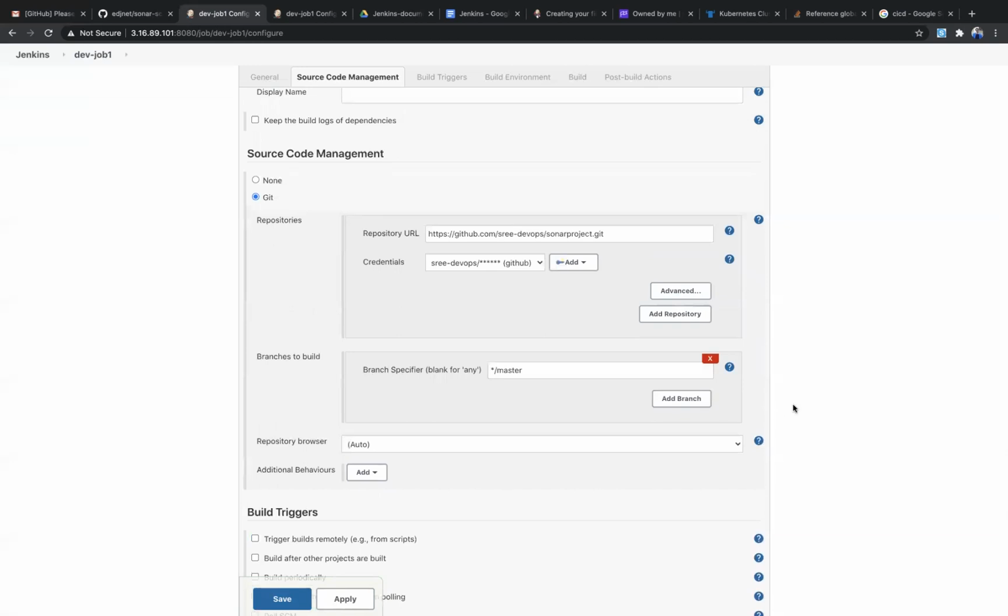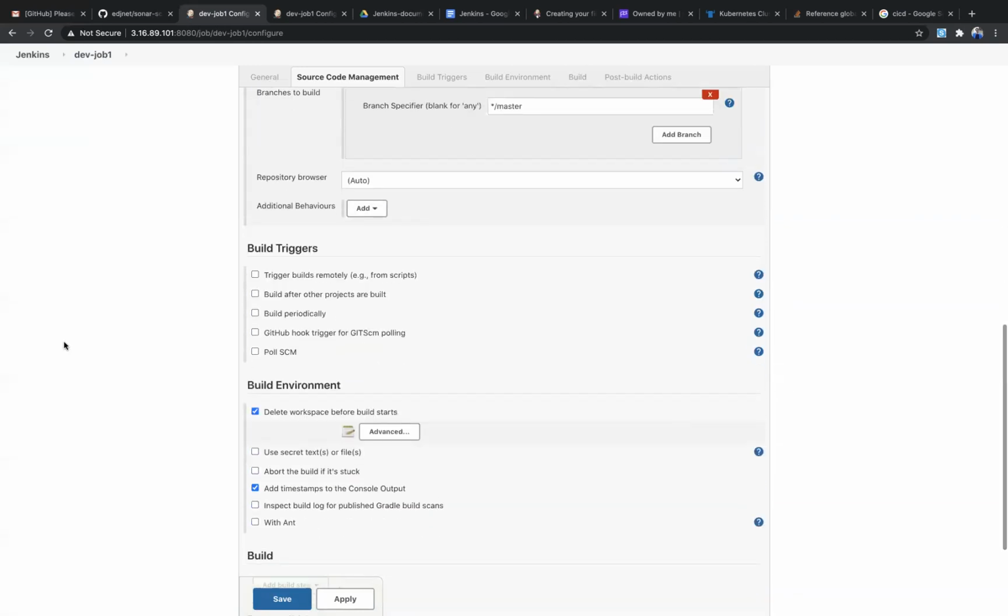And another section, build trigger. This build trigger defines when you want to trigger this job, based on a token, or based on a time period, or based on changes happening in the GitHub repo. If you configure this job in another job, and in that way you want to trigger this job, then you can configure that in the build trigger. I'll discuss them one by one.